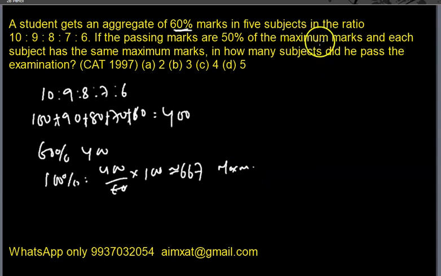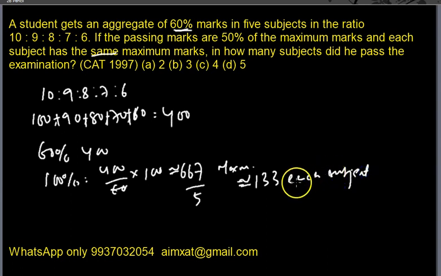Here we know that each subject has the same maximum marks. So how many papers are there? 5. So each paper will have a maximum mark of this by 5. So it's approximately, again just an approximation, 133 marks. This is the maximum of each subject because the total maximum is 667 and all are the same.